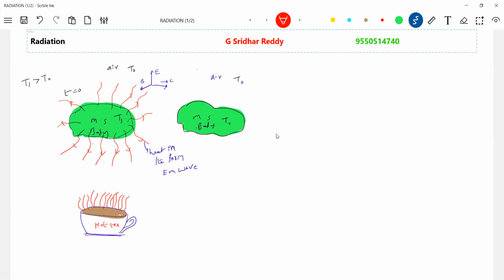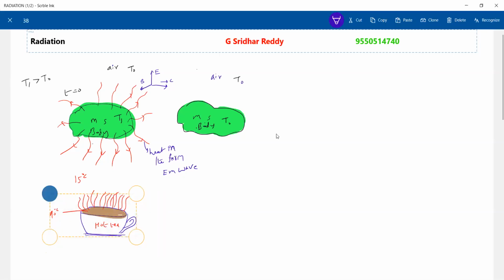After some time, what do we see? You just prepared very hot tea and keep it here. The initial temperature, let it be say 90 degrees Celsius. Temperature of surrounding, now it is winter, okay, let it be 15 degrees Celsius. After some time, what will happen to the temperature of the hot tea?